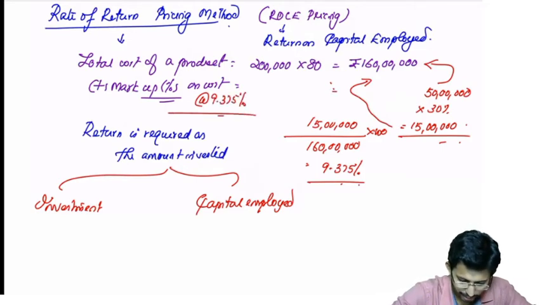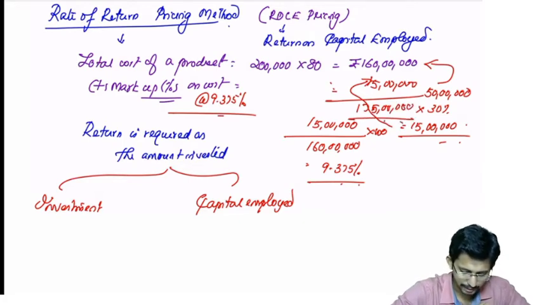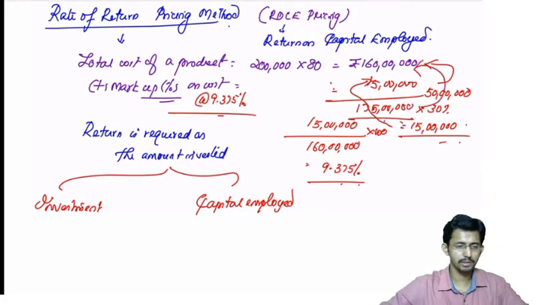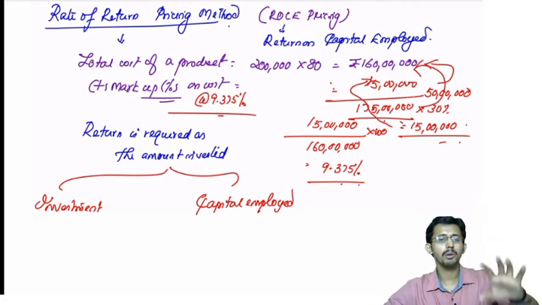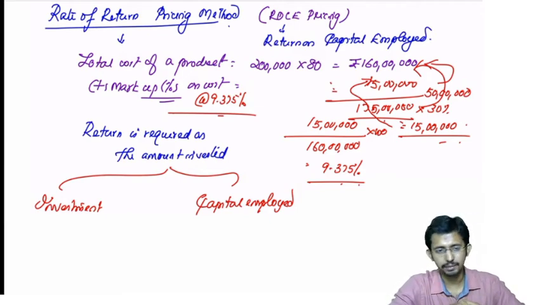Okay, so that is 15 lakh. So the total will be 175 as the total sales value minus what? Total cost of 160. Your profit will be 15 lakhs, which is nothing but a 30% return on your investment. This is how you do the calculation and budgeting. Am I right?